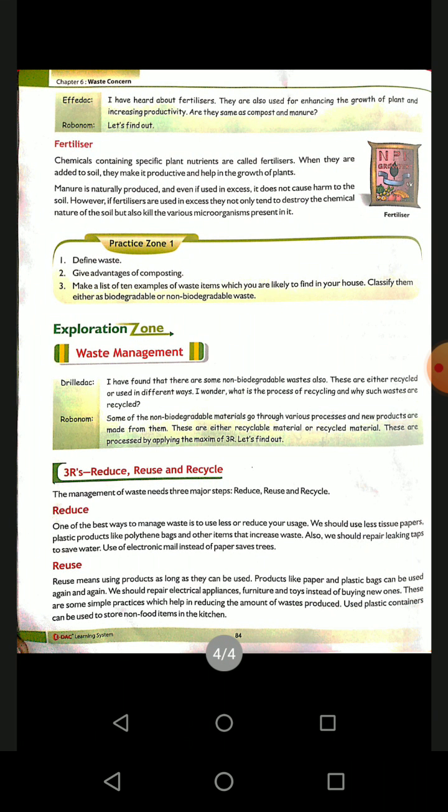After that, fertilizer. What are fertilizers? Fertilizers are chemical substances that increase the fertility of soil and are good for the growth of crops. Simply, fertilizers are chemicals which increase the fertility of soil. When they are added to soil, they increase the production of crops as well as the growth of plants.